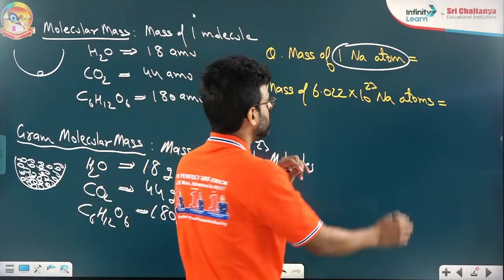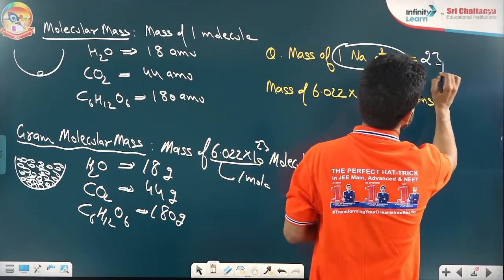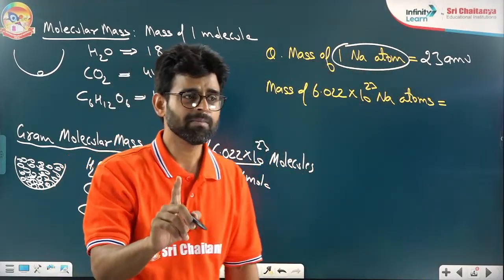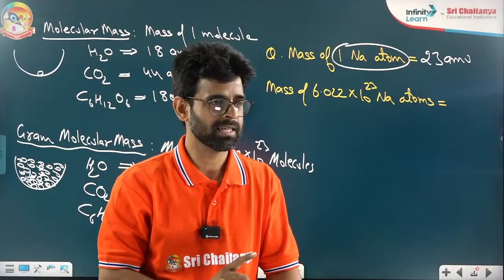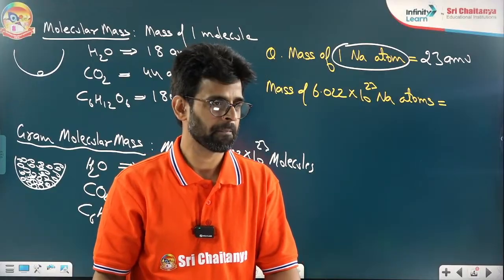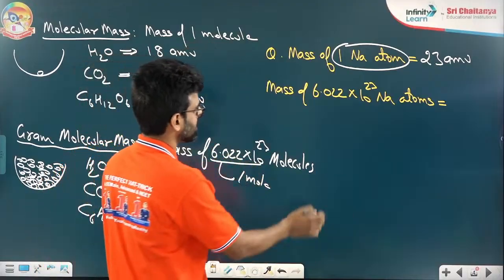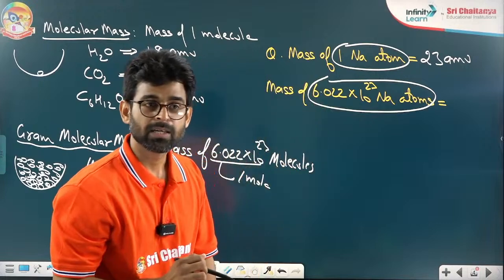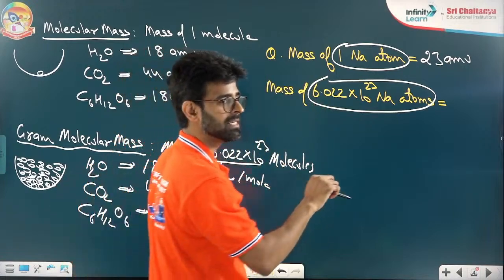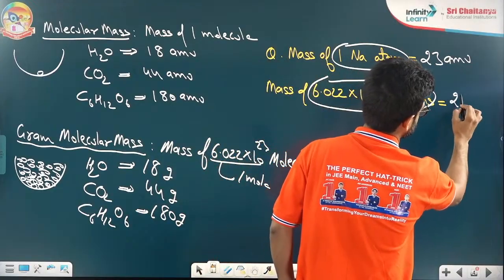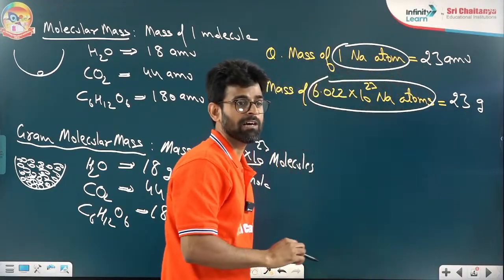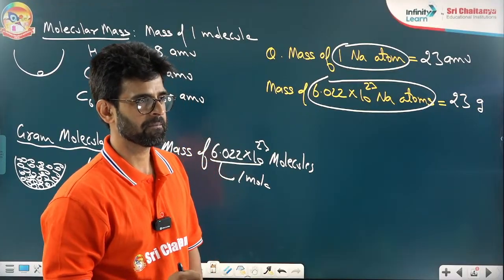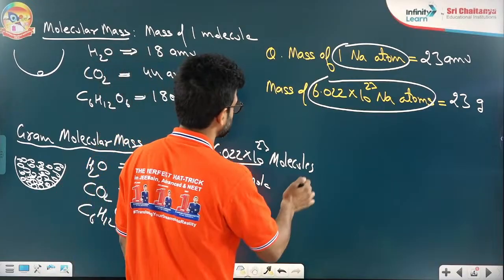So, beta, what is the mass here? The mass is 23 AMU, right? For one atom, the mass is 23 AMU. Very good. Now, the next one, I am asking the mass of so many sodium atoms together. So many atoms together will have how much mass? 23 gram. It will have a mass of 23 gram. I hope we are clear here.